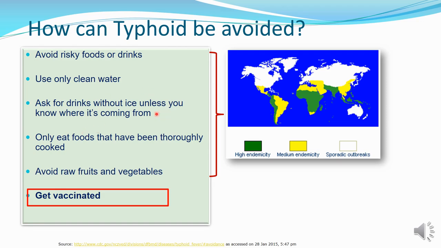So you have to be careful while using these things, especially when you are eating outside. And only eat food that has been thoroughly cooked. And avoid raw fruits and vegetables. This is very important. And then finally, to avoid typhoid fever is by getting vaccinated.